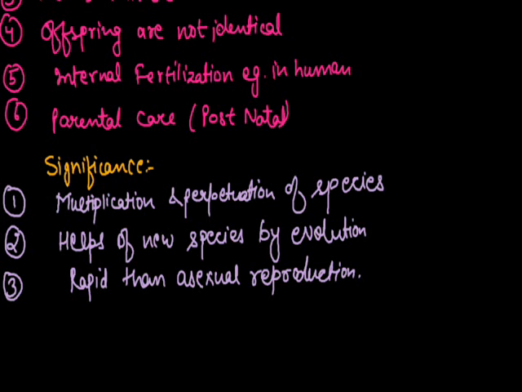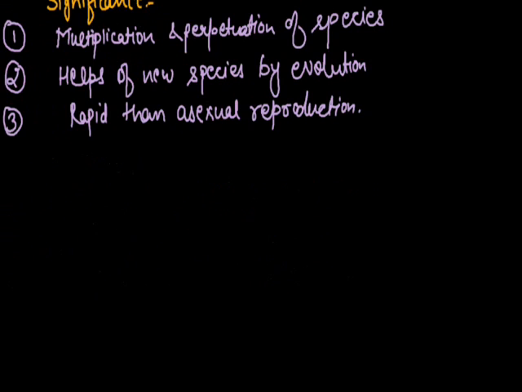Now, what are the general terminologies that occur if we are talking about sexual reproduction in detail? Some terms have to be very clear in our mind, so I would like to clear all the general terms. The first term is fertilization.